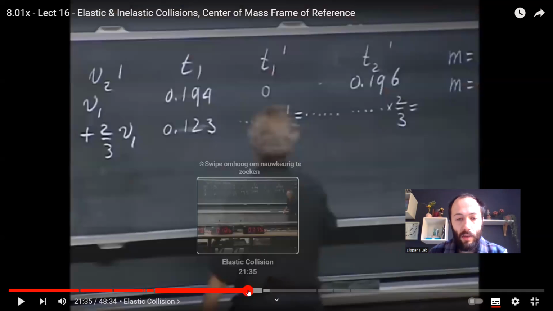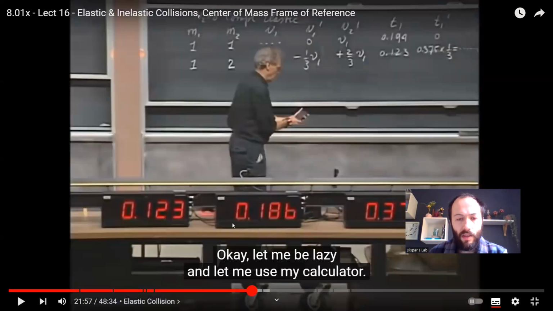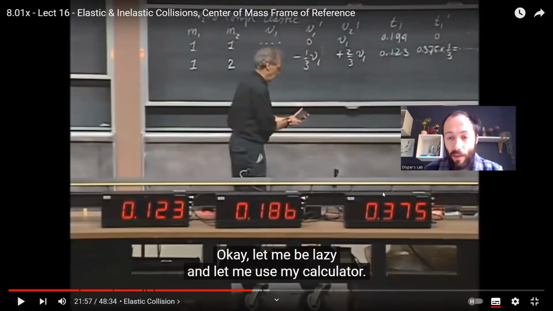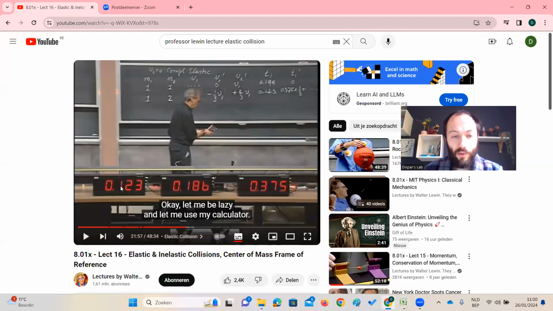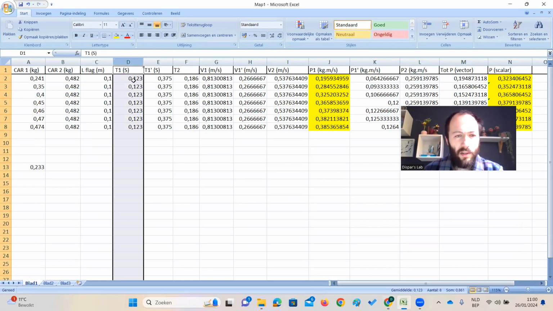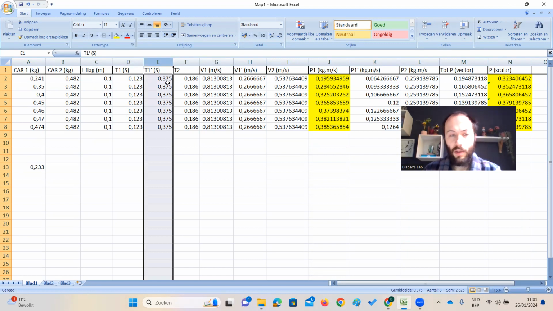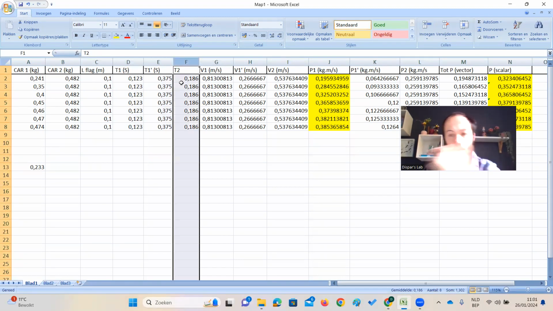So these numbers. Let's assume that these numbers are correct, that the timings are correct, okay? So we have 0.123, 0.186, and 0.375 over here. So timing 1 is 0.123, and then the next timing is the reflection of card 1, 0.375 seconds, and then the next one is card 2 going through photogate 2, which is 1.86 seconds.